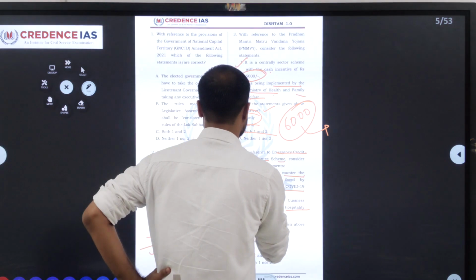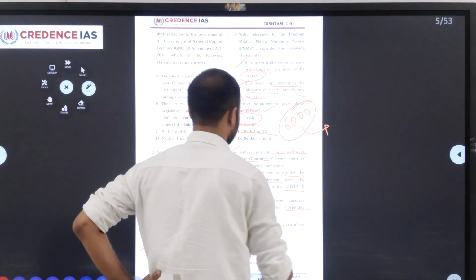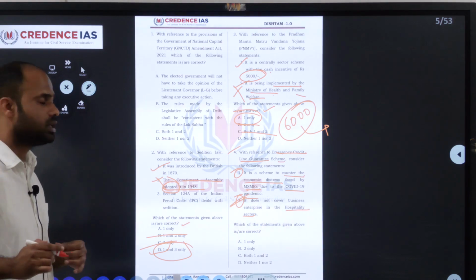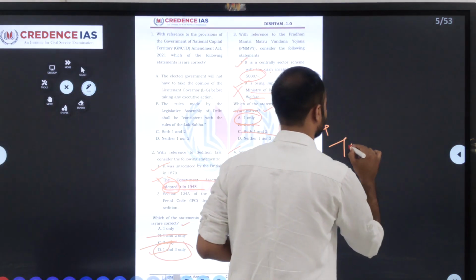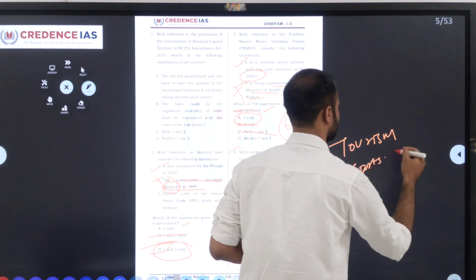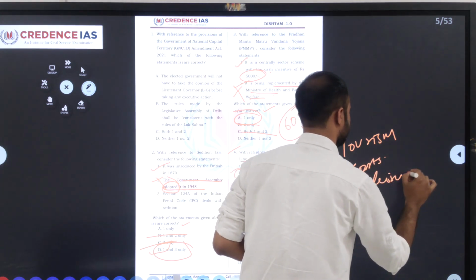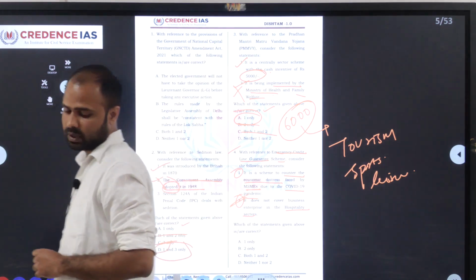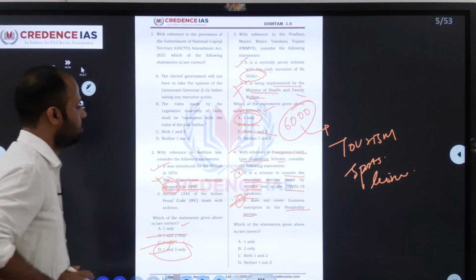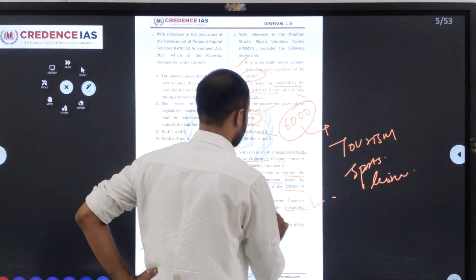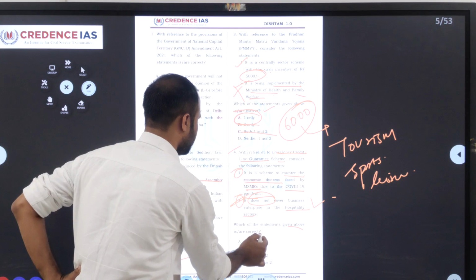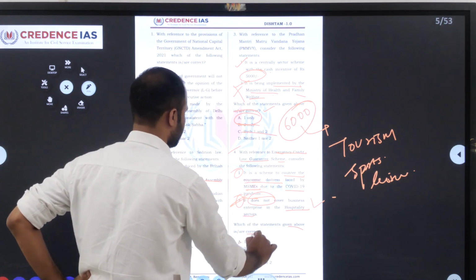And they have expanded the sectors belonging to MSME, which include hospitality, tourism, sports, leisure. So they have expanded the enterprises. So according to this, the second statement is also wrong. They have said it does not cover, but it is not right. So identify the correct one. The correct one is the first one. A is the correct one.